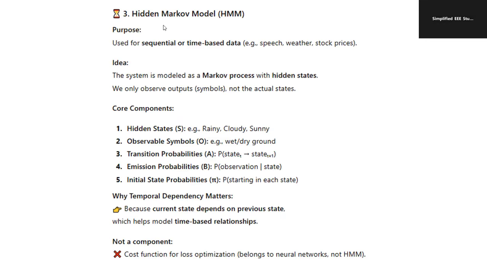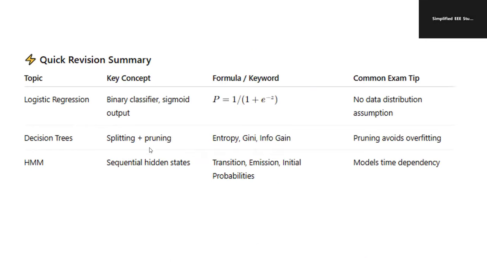Even study the hidden Markov model, HMM. So what is a hidden state? Examples of hidden states, examples of observable symbols, examples of transition probability and emission probability. These things you have to remember.